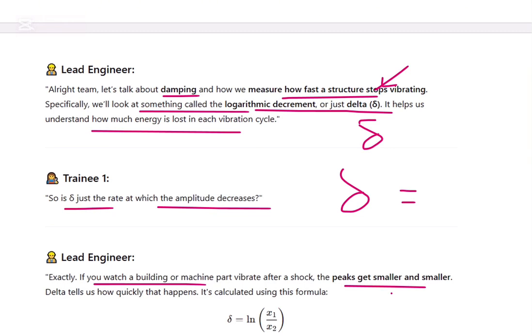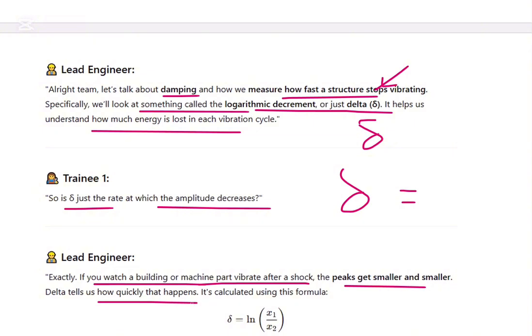If you watch a building or machine part vibrate after some shock happens, that peak, if you see it, is getting smaller and smaller. Delta tells us how quickly that happens.